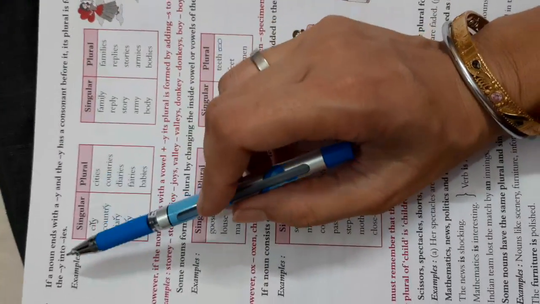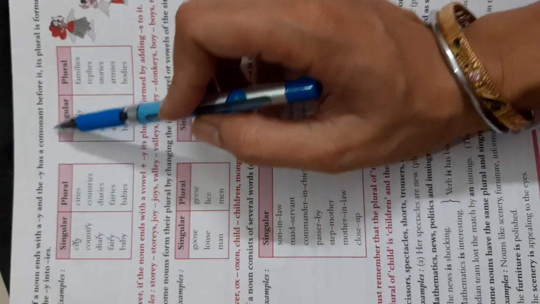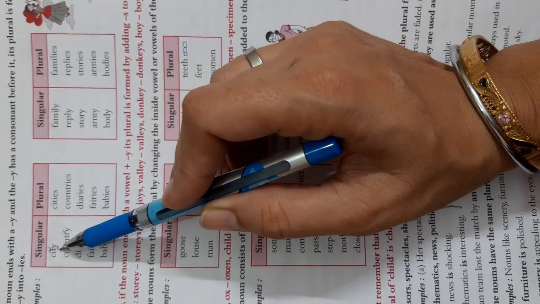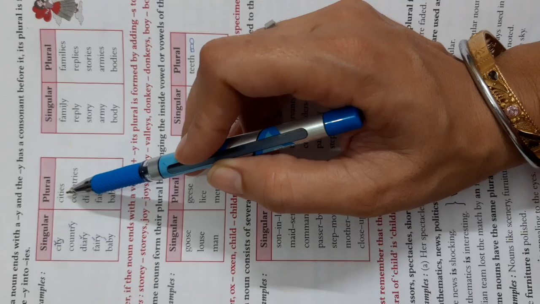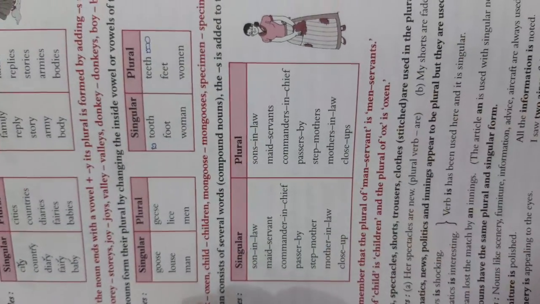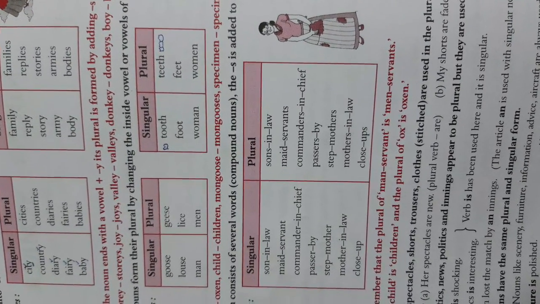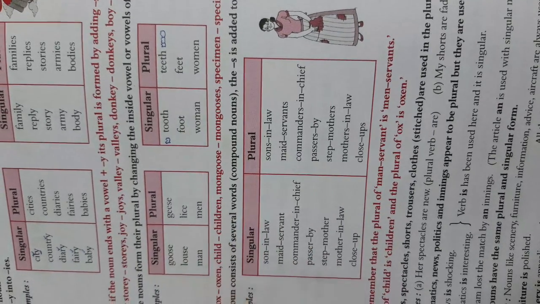Again, if a noun ends with y and the y has a consonant before it. Now just see, t is a consonant sound. Now if there is a consonant before y, what are we going to do? We are going to add ies. This is clear? There are certain rules. If you don't want to learn the rules, these spellings are known to you. Being a student of 6th class, these spellings are already known to you. Clear? Only these are the things that are a little bit different.